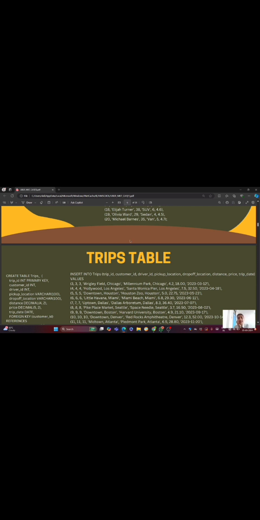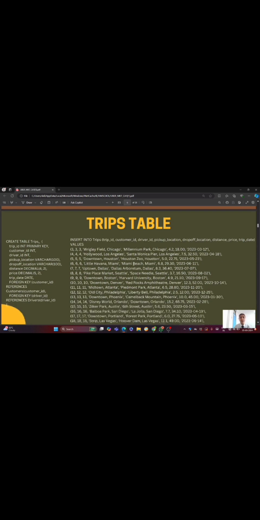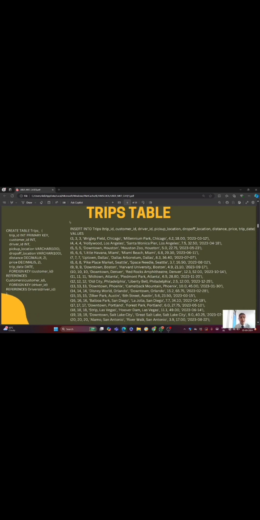Then the next table is the trips table. We have created the trips table, in which the different columns are trip ID, customer ID, driver ID, pickup location, drop off location, distance, price, and trip date.